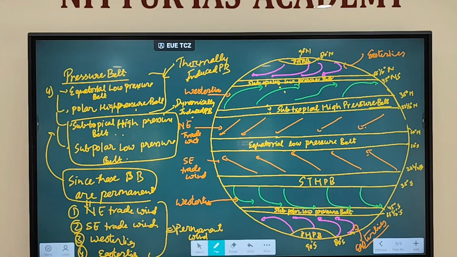After that, we covered the concept of heat budget, that is incoming solar radiation and outgoing terrestrial radiation. Then we discussed the concept of lapse rate, that is environmental lapse rate and adiabatic lapse rate, which can be further divided into dry and wet adiabatic lapse rate. And the last thing we covered is that we started with the concept of pressure belts. Fine. The details regarding pressure belts we'll take up tomorrow.